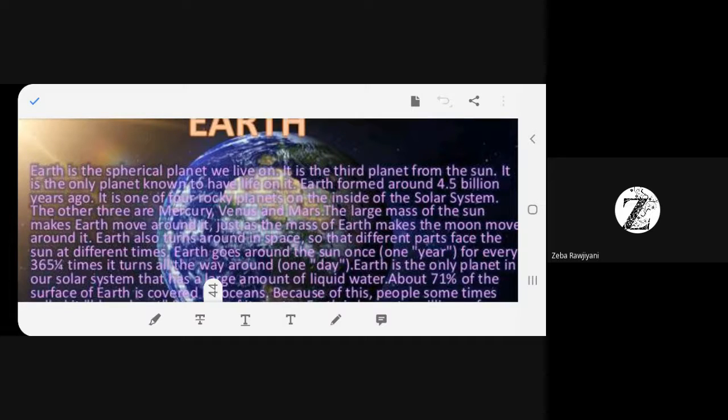Because if it is daytime in half the world, then half the world is having nighttime. Do you understand? Okay? Fine. So Earth moving around the Sun is called revolution, that is called 1 year.